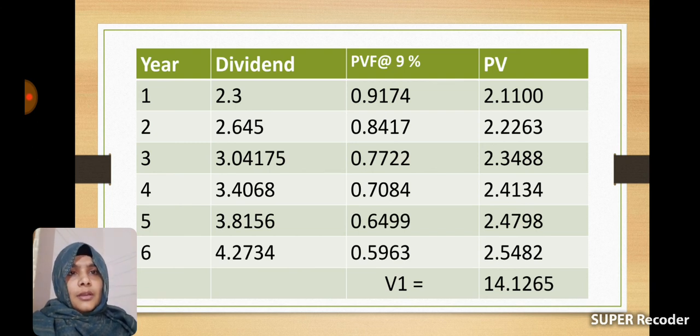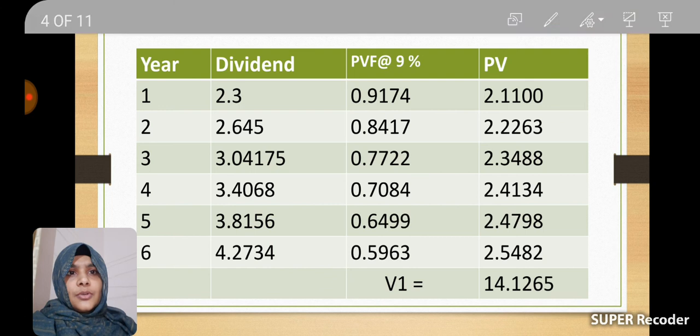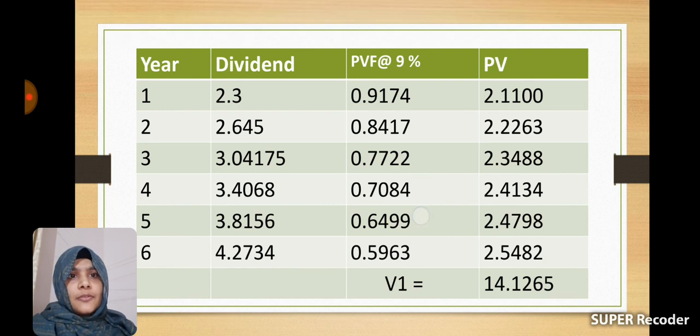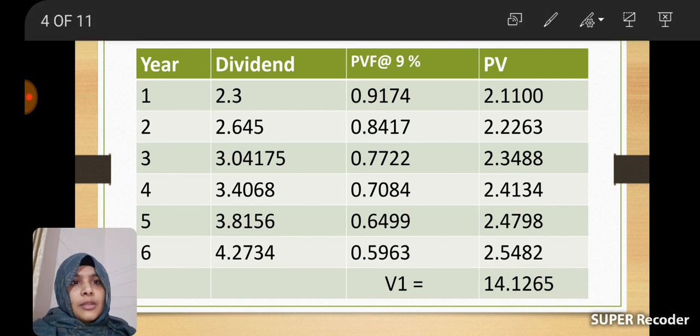Likewise, we determine the present value factors at 9% for the third, fourth, fifth and sixth years, multiply each by the corresponding dividend, and by totaling these we get V1, which equals 14.1265. That is the present value of dividends in the supernormal period.